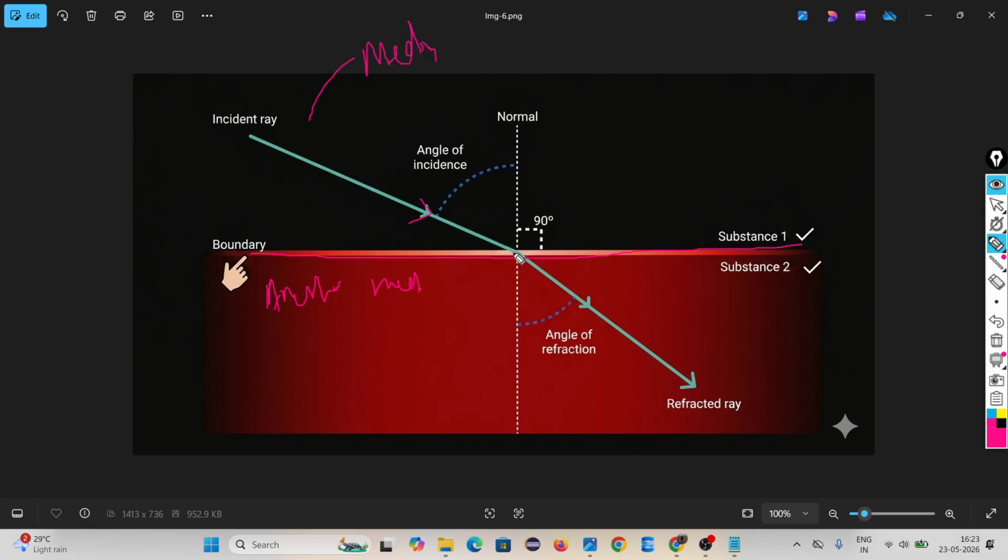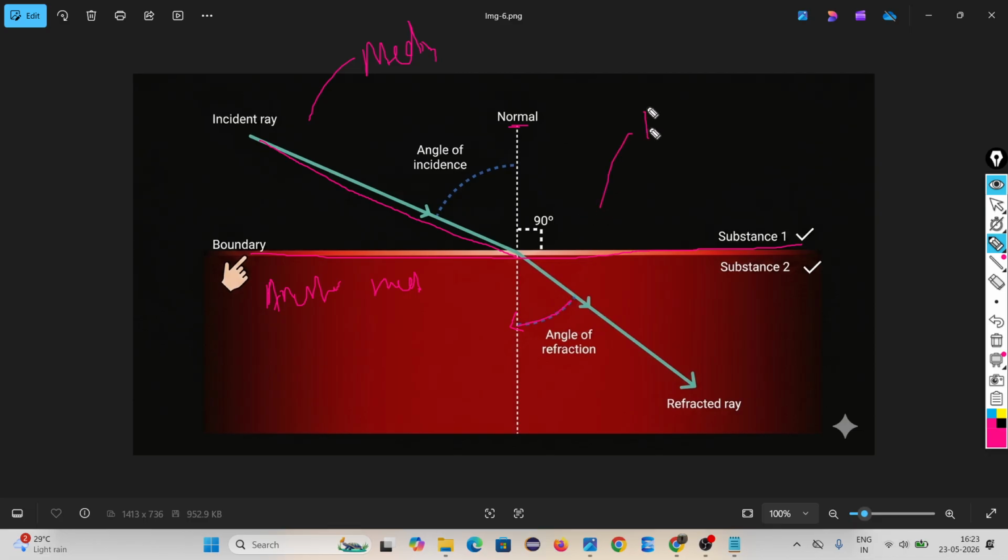The point of incidence is the point at which the incident ray touches the surface. Okay. According to the straight-line rule, light should go straight. But look, it changes direction. Are you looking? It is slightly tilted towards the normal. This is the normal, okay?